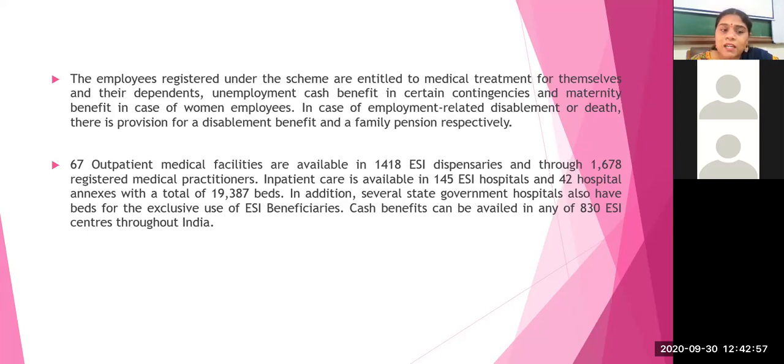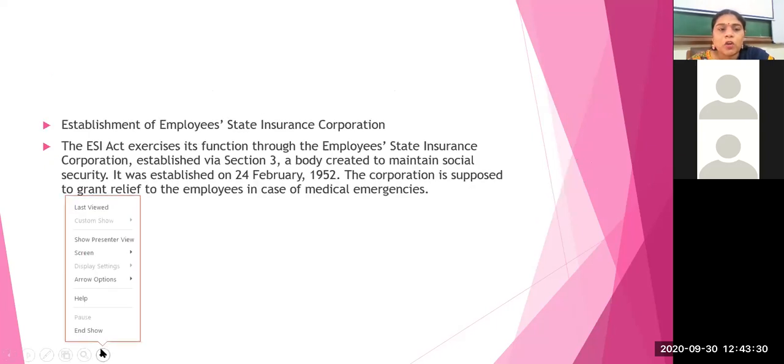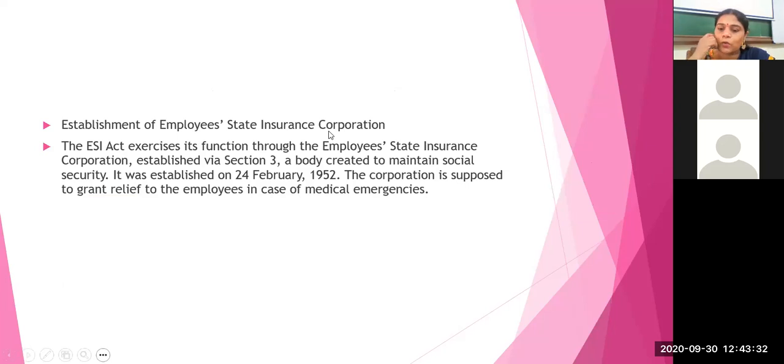Like this also, when they started, it was only 67 outpatient medical facilities. Now suppose आपके organized sector बड़े हैं, employee का number बड़ा है, and definitely if the number of employees is big, then parallel to that automatically the claims or facilitators will increase. So parallelly they need to increase the outpatient medical facility and the dispensary facility. Definitely, so this is a very, very important concern. Establishment of Employee State Insurance Corporation, I want to discuss today.